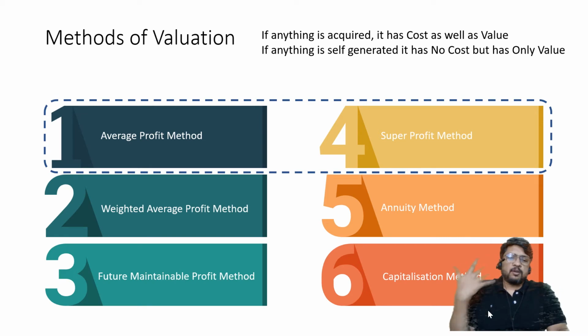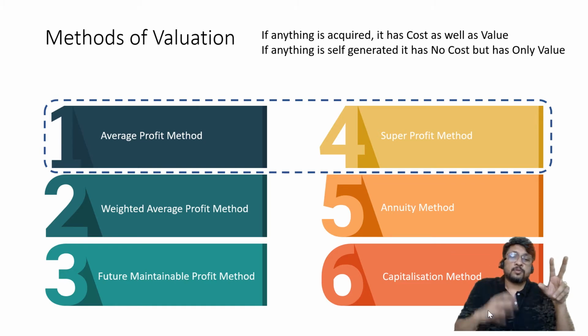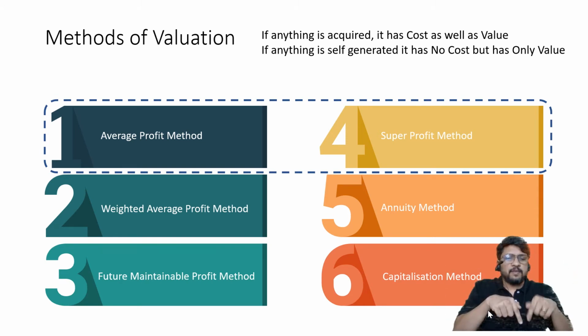For land and building, I can always tell what is the price, whatever amount I have paid. I have purchased it by paying rupees 10 lakh. Okay, the cost of land and building is 10 lakh. What is today's value? I can very easily find out. I can go in the market and ask this area, this locality, what is the rate which is going on per square feet. So per square feet multiplied by my area, I can specify that the value of land and building is so and so. So cost is known to me because I have paid it, and the value I can find out very easily because it depends upon the area in square feet multiplied by the rate per square feet.